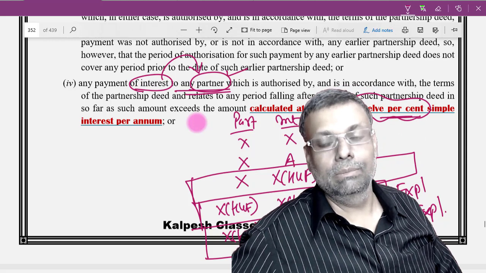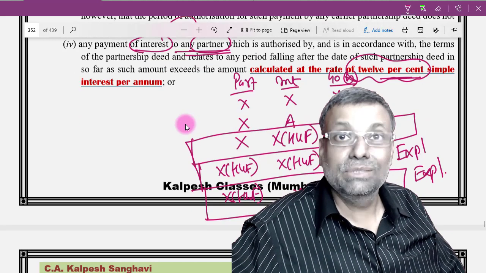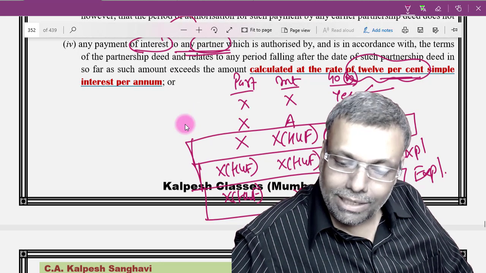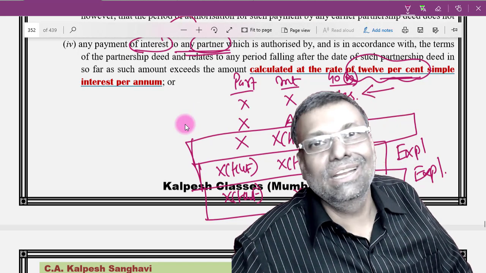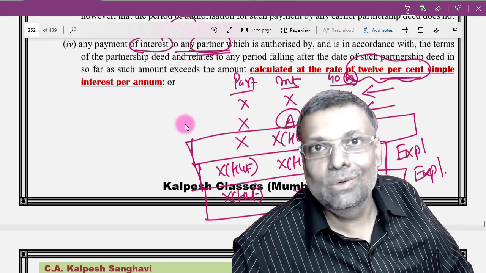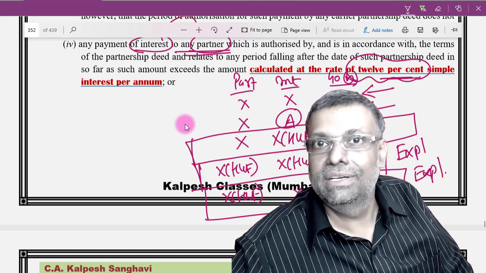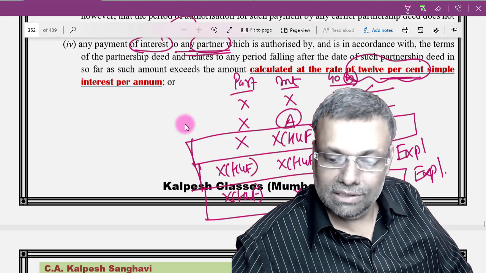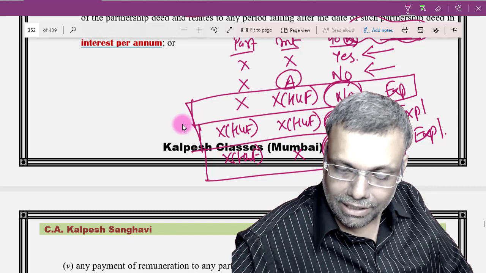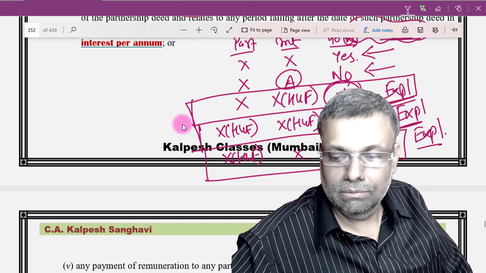40B provisions are not applicable. This is an express clarification. However, if the partner is X and interest is paid to X, you don't need any clarification because it's a very common sense provision. If it is paid to someone else, again section 40B will not apply. You don't need any great rocket science to understand that. So these are the main situations which are covered by the explanation in this particular circumstance.